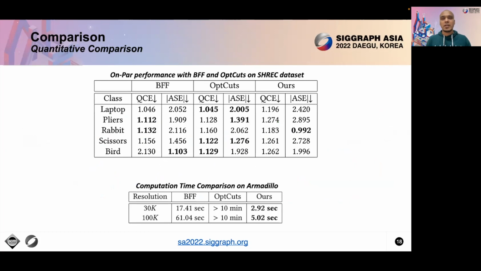We compare our method quantitatively with boundary first flattening and OptCuts on quasi-conformal error and area scaling error, and show that our method is on par with existing methods. We also compare computation time and show that our inference time is faster than existing methods for high-resolution meshes.